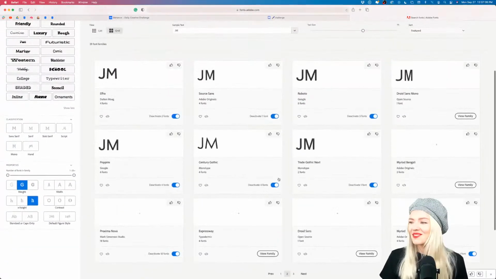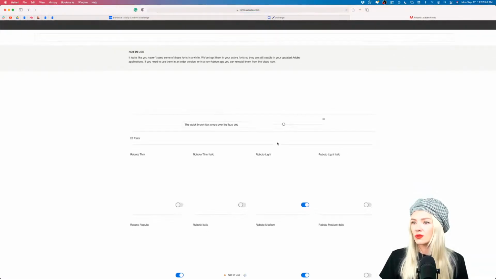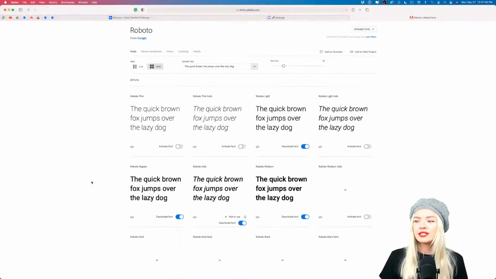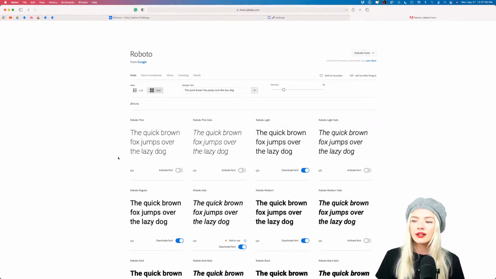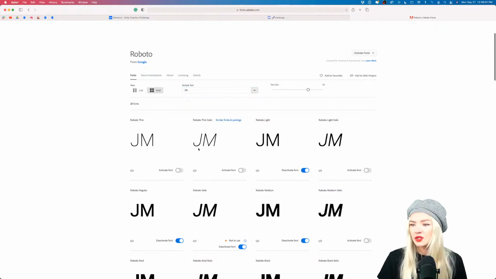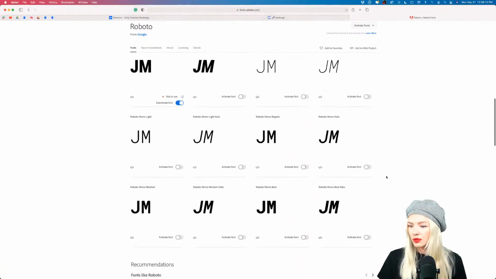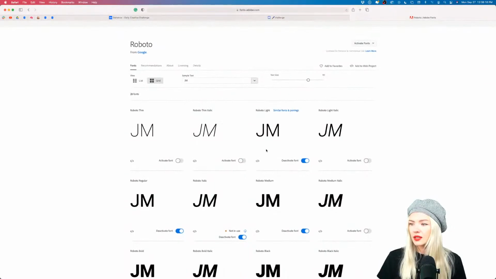Selecting fonts is always a fun challenge already, right? So let's try out Roboto. And we see that we have a lot of different fonts in this font family, in this typeface. And we can also preview our text here. So now we have the typeface, and now we want to find the right weight for our purposes. Again, I'm going to type in JM, and I'm going to increase the text size so I can preview what I'm working with. I think something like Roboto Light could be good for me. Or what else do we got here? Yeah, I think Roboto Light is perfect.